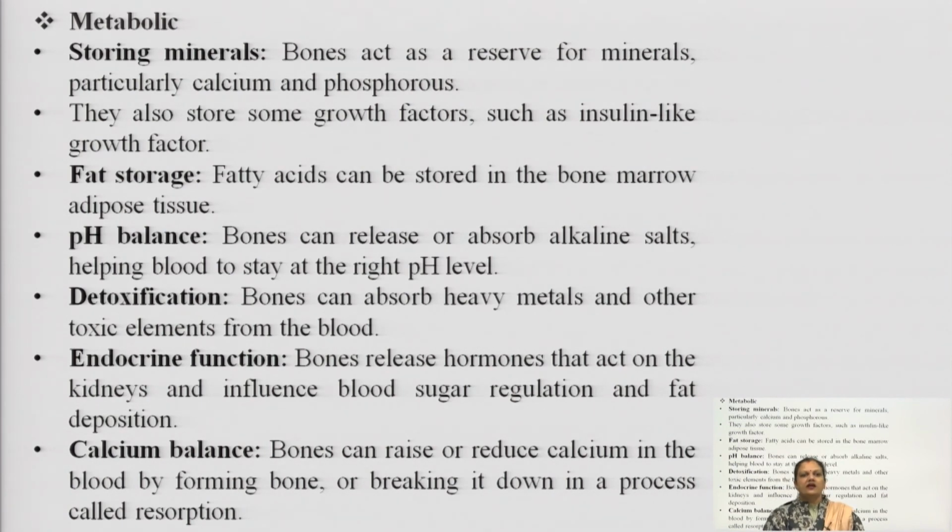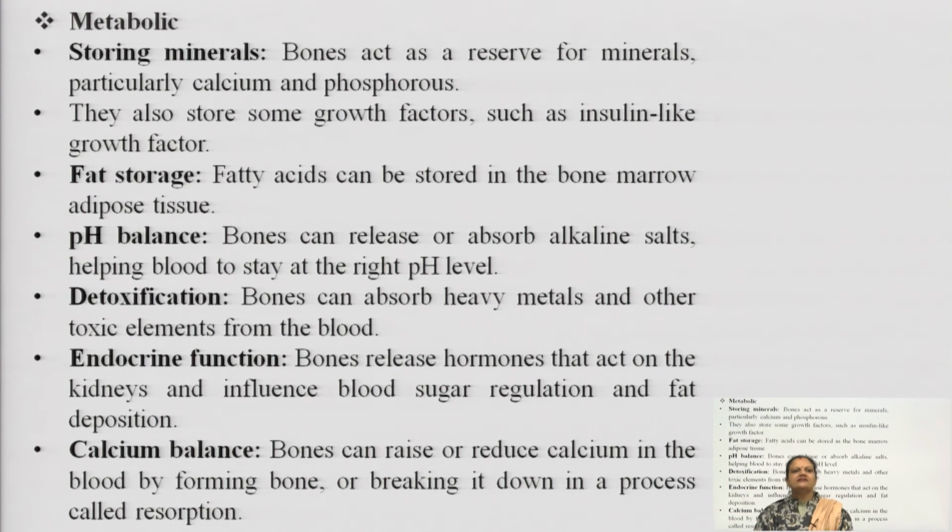Bones release several hormones that act on the kidney, and this helps in blood sugar regulation and maintenance, as well as in fat deposition in the adipose tissues. And the last is the calcium balance.